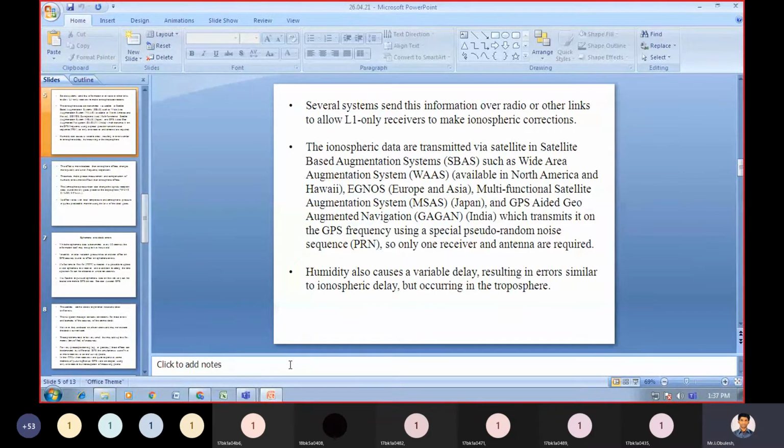Humidity also causes a variable delay, resulting in errors similar to ionospheric delay, but occurring in the troposphere.